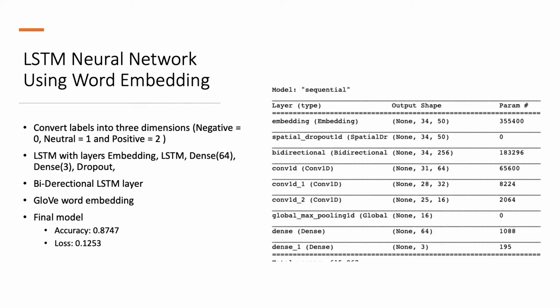Then, I tune the hyperparameters and add more layers. When adding a bidirectional LSTM layer and blending GloVe word embedding into the model, the accuracy of the model improved dramatically from the original 0.578 to 0.875.